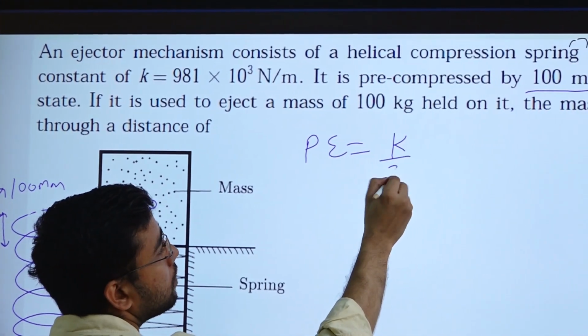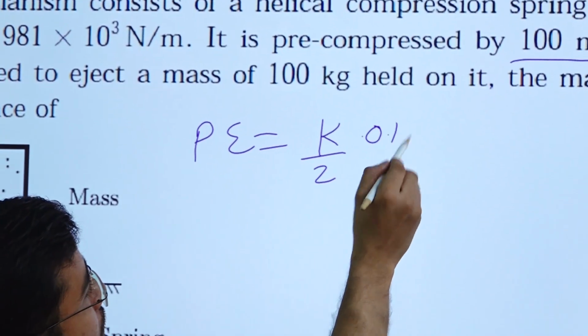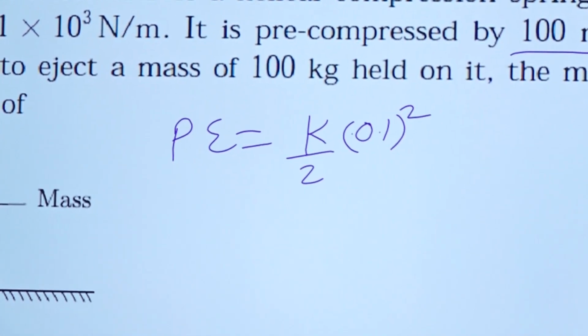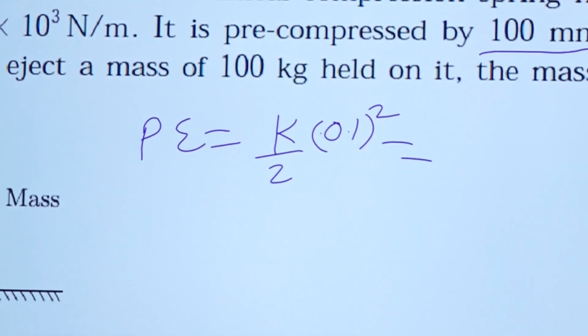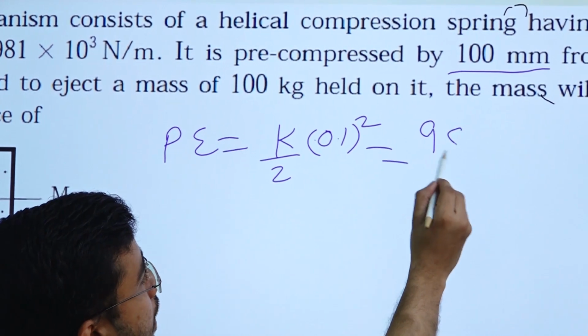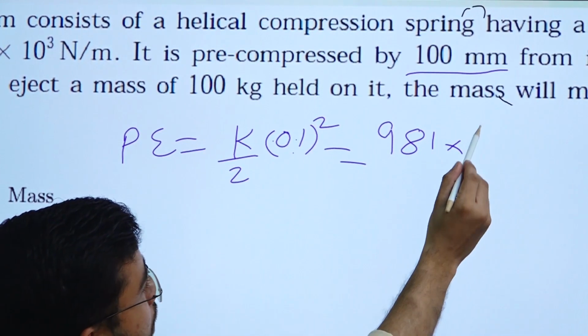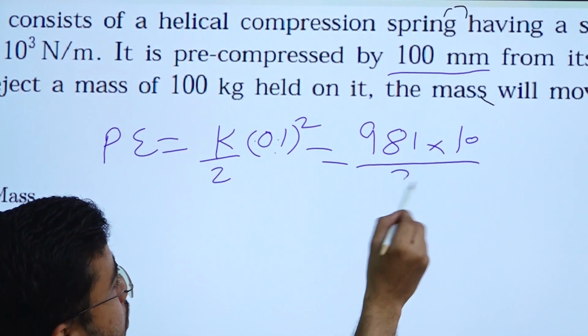K by 2 into 0.1 square, the compression itself. The K value is given, that is 981 into 10 to the power 3, and 10 to the power minus 2 from here will become 10. This will be divided by 2.